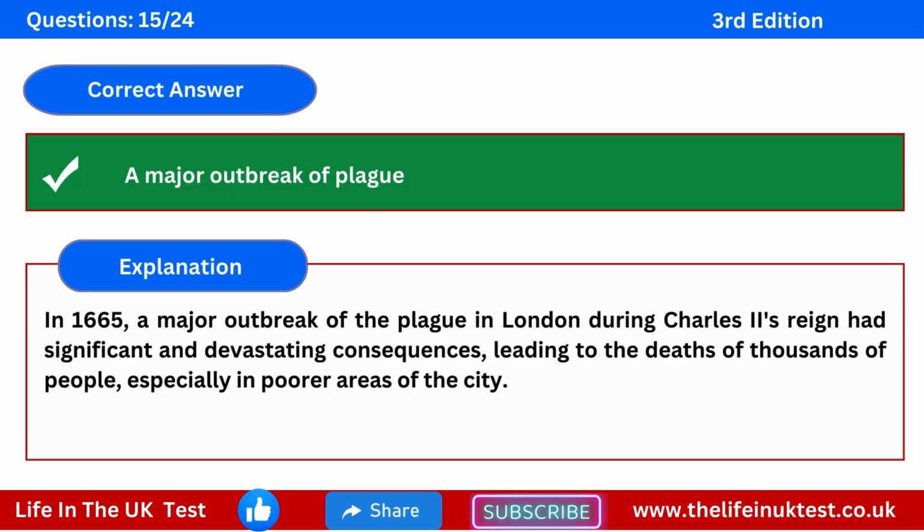The correct answer is a major outbreak of plague. Explanation. In 1665, a major outbreak of the plague in London during Charles II's reign had significant and devastating consequences, leading to the deaths of thousands of people, especially in poorer areas of the city.